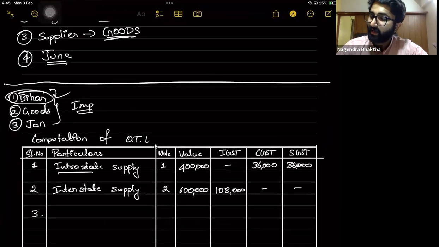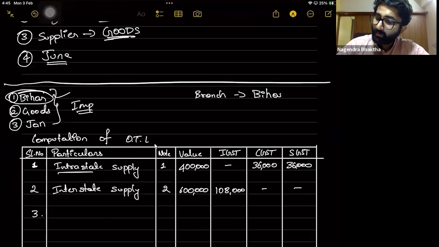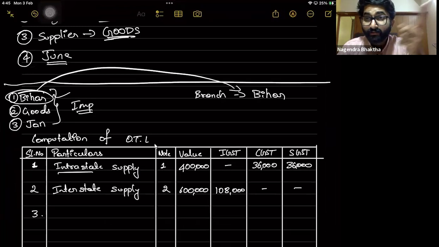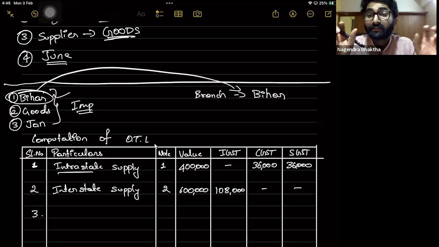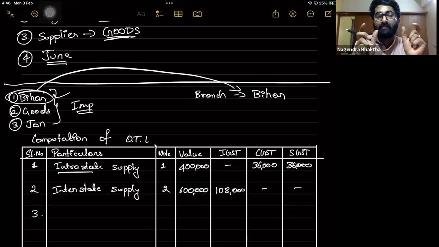From Bihar to Bihar, there is only one registration. How do we know? Because it is given in the question that the additional place of business is written under the same registration. So that's why it is not a deemed distinct person.